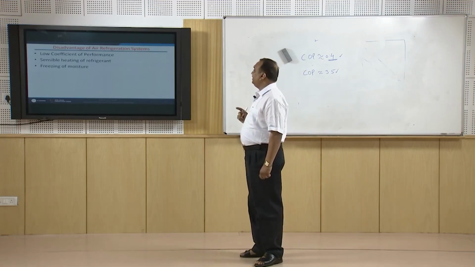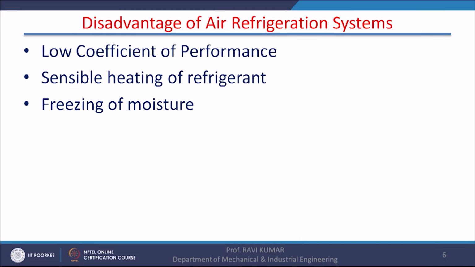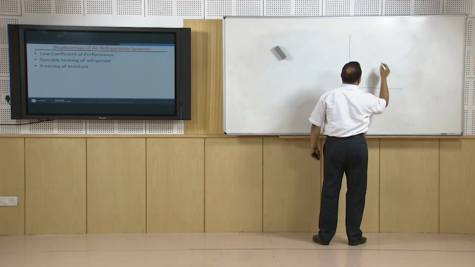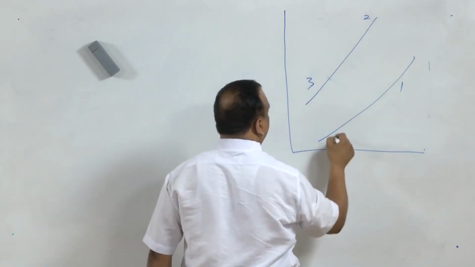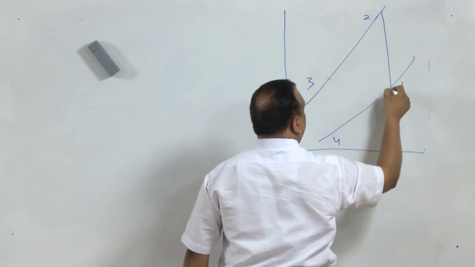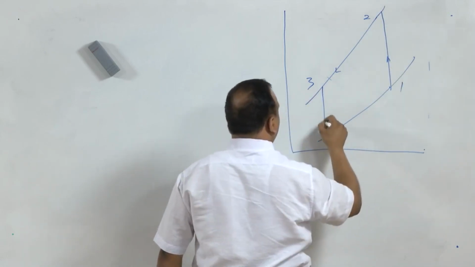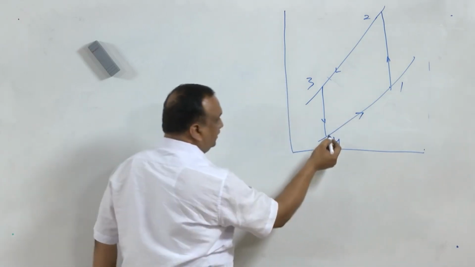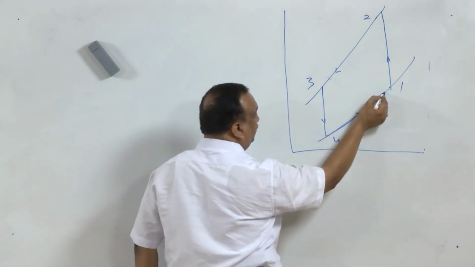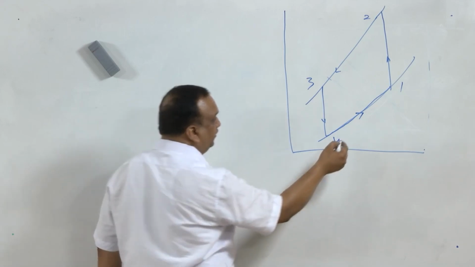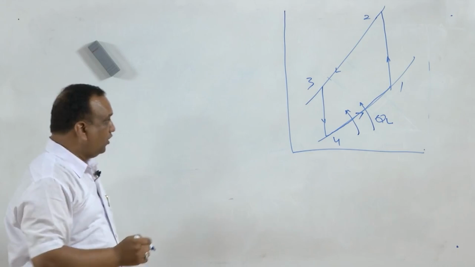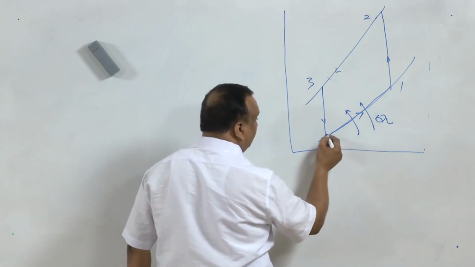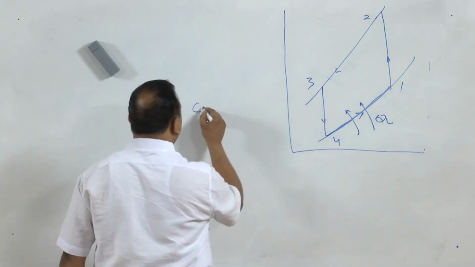The second thing is that sensible heating of the refrigerant takes place. If you look at the air refrigeration cycle, the cooling effect we get is from process 4 to 1, where the air extracts heat from the surroundings and that produces the cooling effect. In order to produce this cooling effect, the sensible heating of air takes place, Cp delta T.